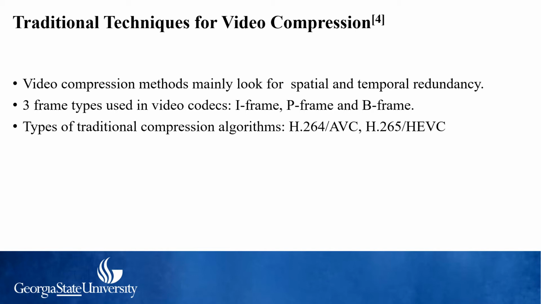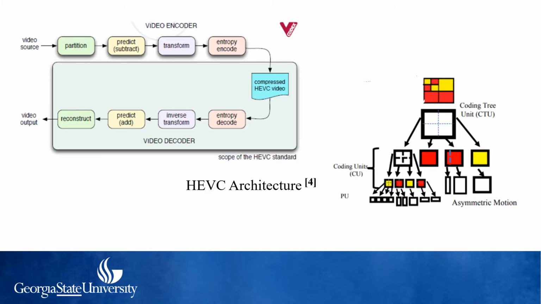And now there are traditional compression algorithms that are being used, which are H.264 and H.265. H.264 is also called advanced video coding, and H.265 is also known as high efficiency video coding. Since HEVC is the latest version, we'll be looking further into that, maybe a small detail before we move on to the deep learning. HEVC, or high efficiency video coding, is the latest video coding standard that is being followed by the video coding experts group and moving picture experts group.